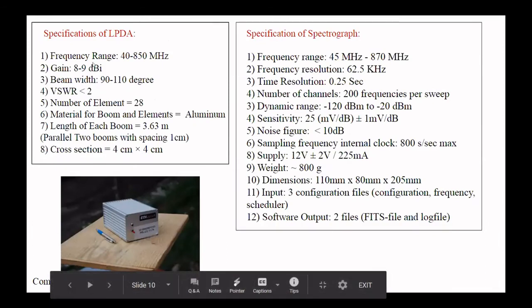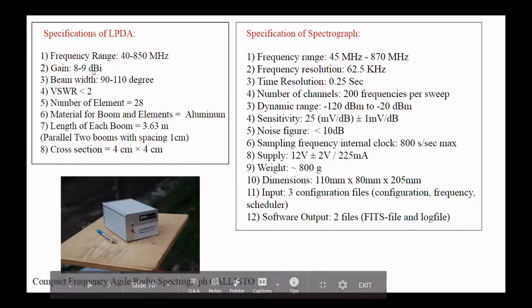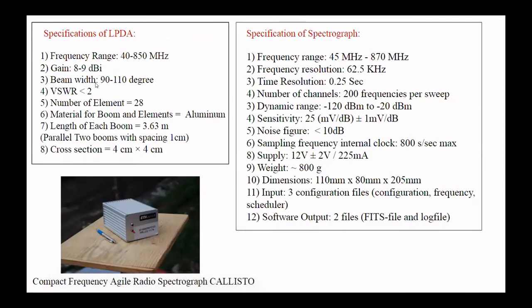Later, this is the specification. As I explained, the frequency range is 40 to 870 megahertz and the gain is approx 8 to 9 dBi. Beam width is 90 to 110 degrees, so we do not need a tracking system because we are getting 6 to 8 hours of good coverage. VSWR is good, below 2, and the number of elements is 28. Some other mechanical parameters: the length of each boom is 3.63 meters, so the approximate length of the antenna including the stub is 4 meters.